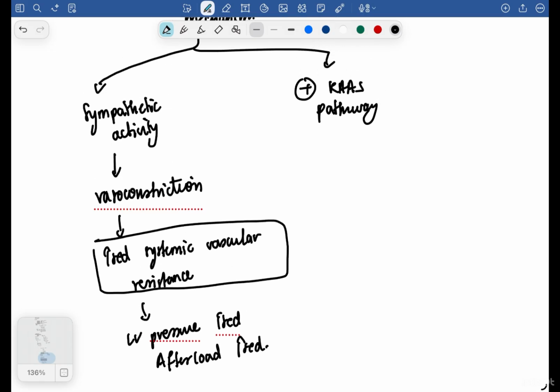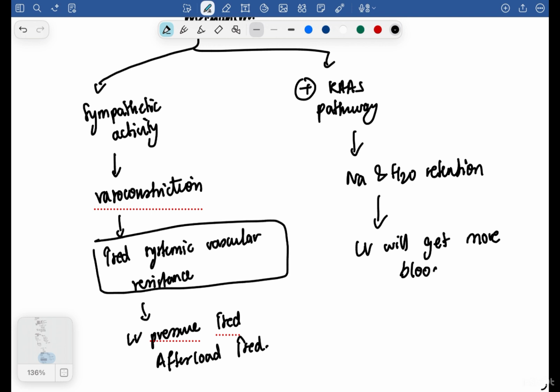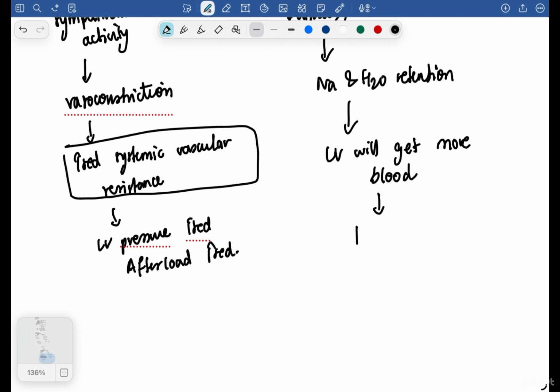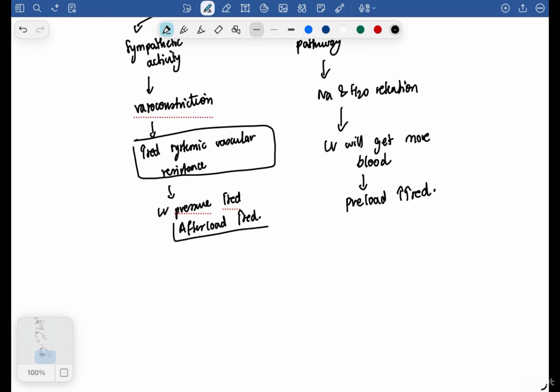Okay, and the RAS pathway, what will it do? Everyone knows that, right? This is the renin pathway, so sodium and water retention will occur. And what happens when sodium and water retention occurs? There will be more circulating volume in the body, and that is why the LV will now get more blood. So what happens? Preload is increasing. Preload increased. So the body is trying to compensate by increasing the afterload and increasing the preload. These are the compensatory mechanisms.